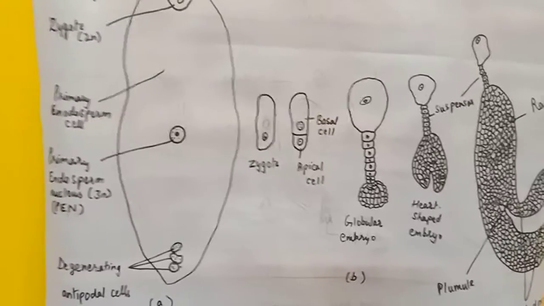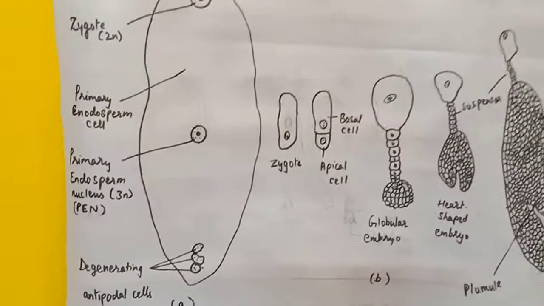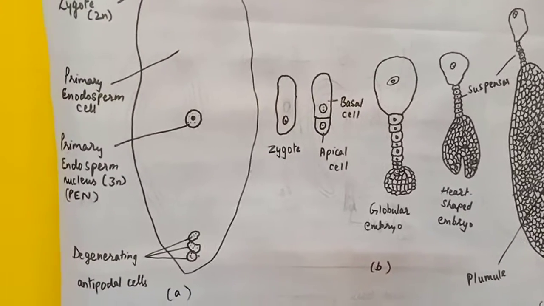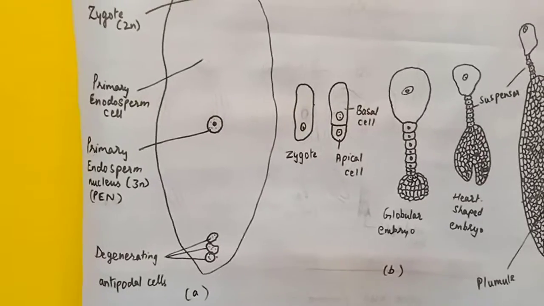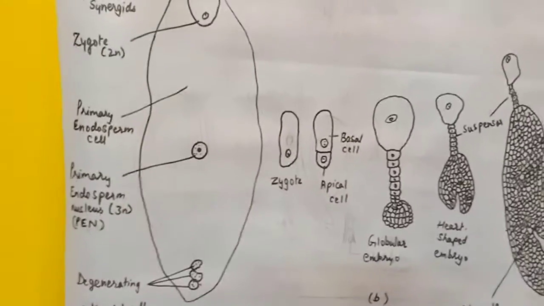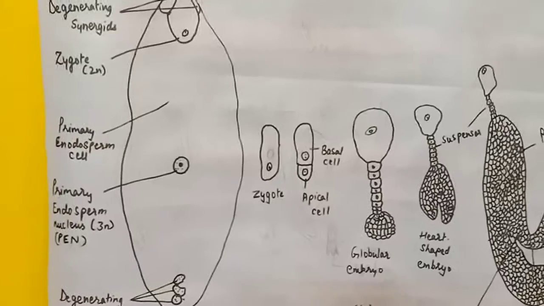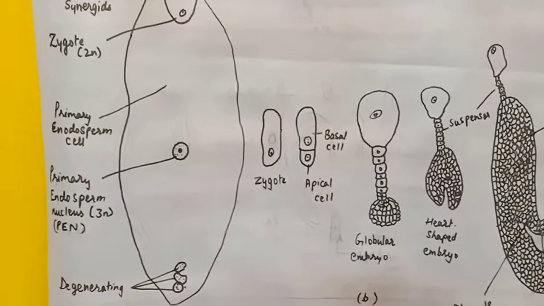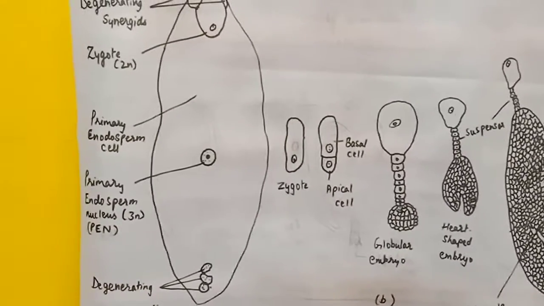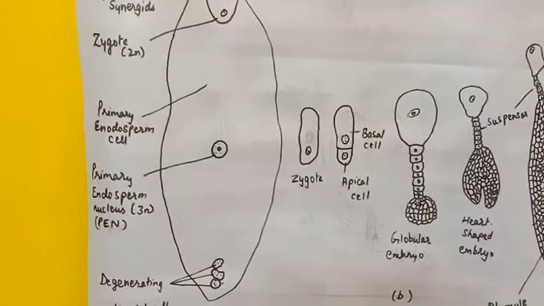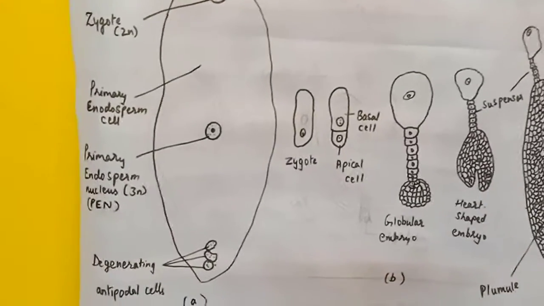Now what are the functions of this endosperm? The cells of endosperm tissue are triploid and filled with reserve food materials to nourish the developing embryo. Because endosperm develops first, it will provide nourishment to the developing embryo.